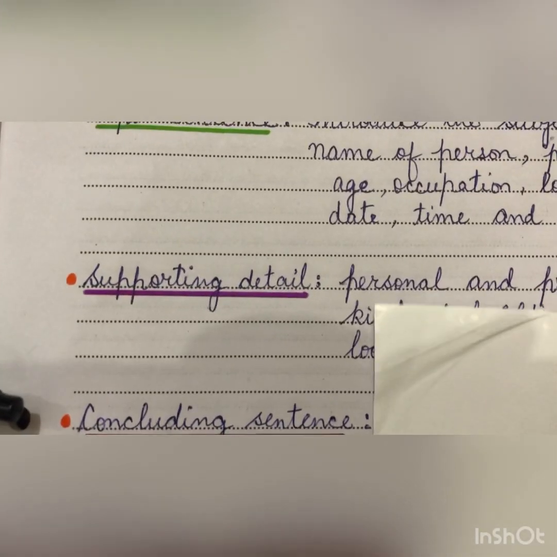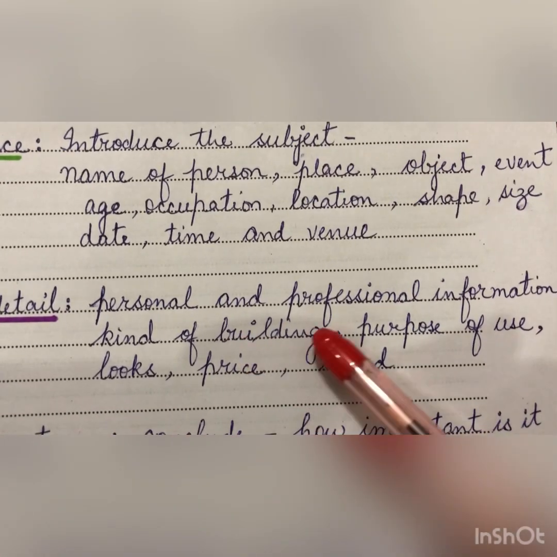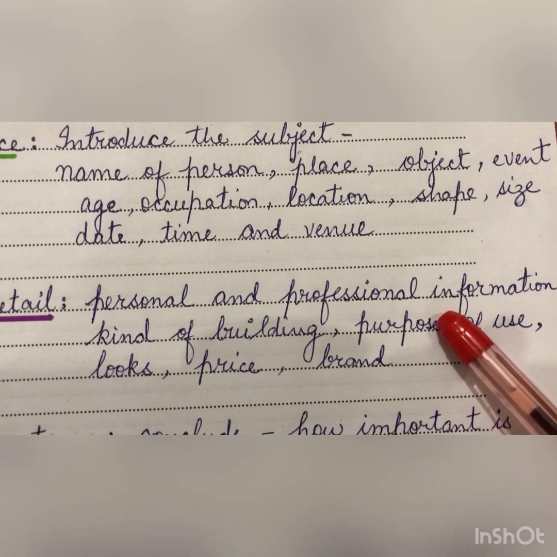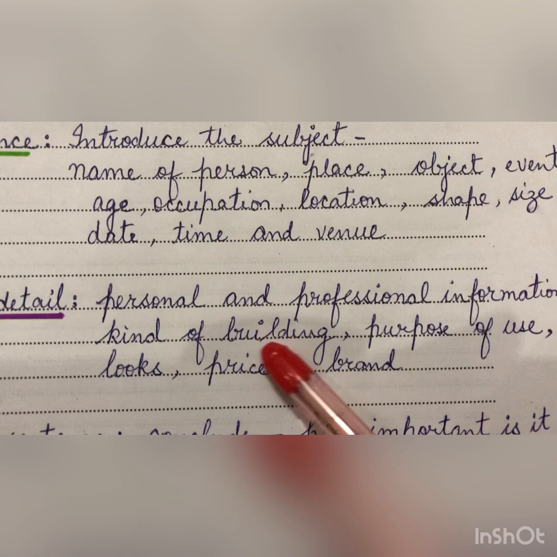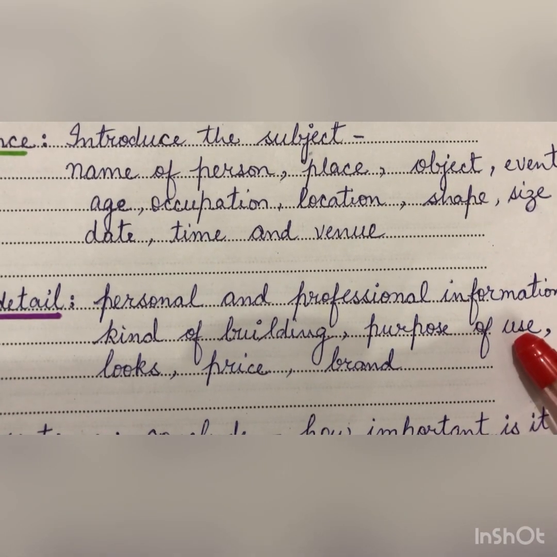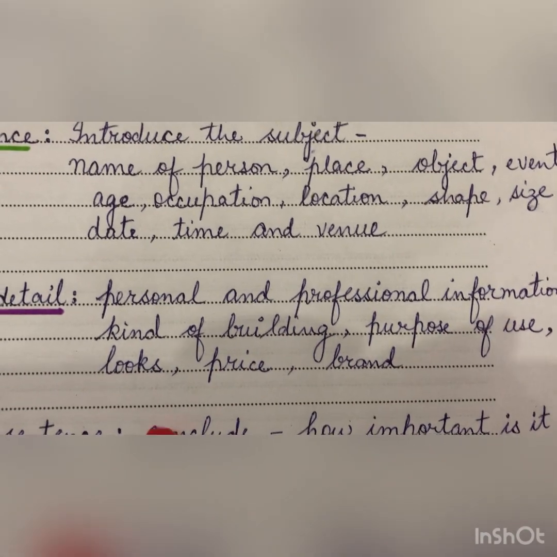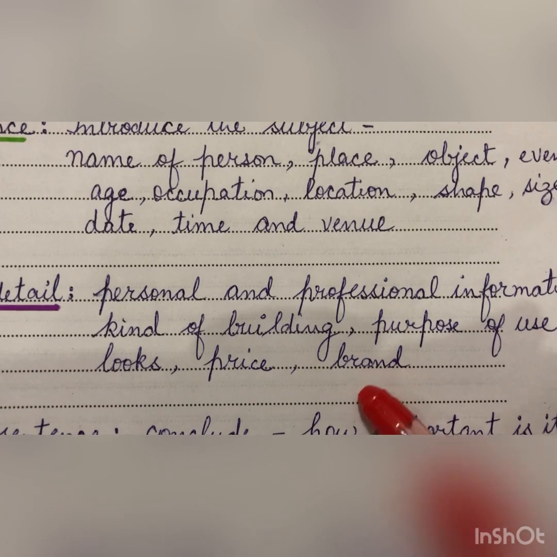Next is supporting detail. In this part, we will give personal and professional information, in case you are describing a person. Kind of a building and purpose of use if you are describing a place. Looks, price and brand if you are describing an object.